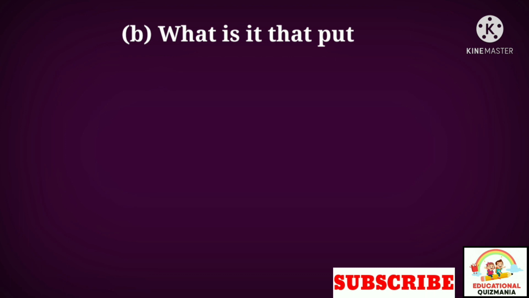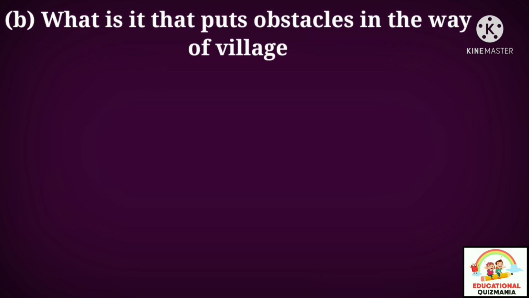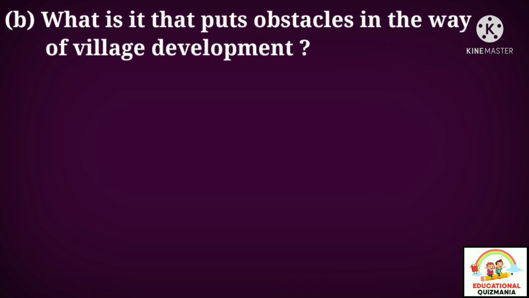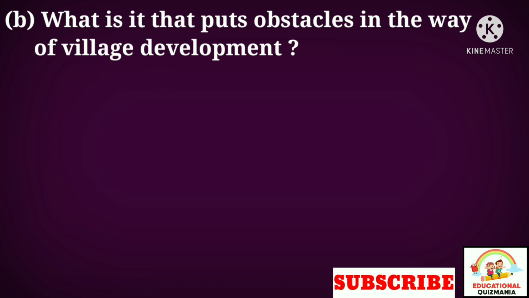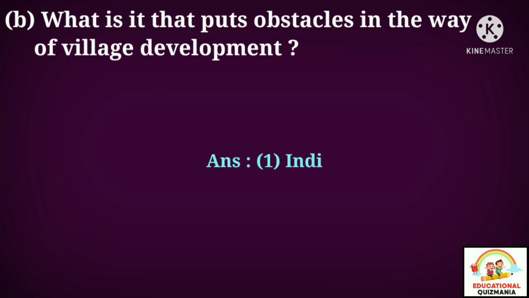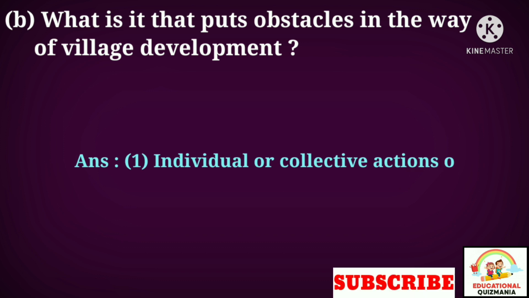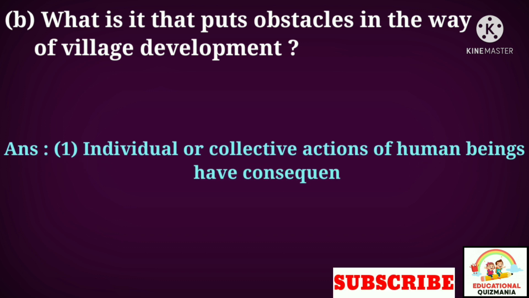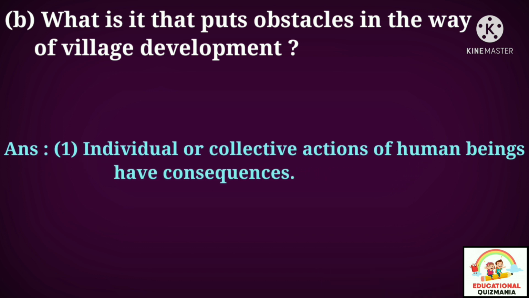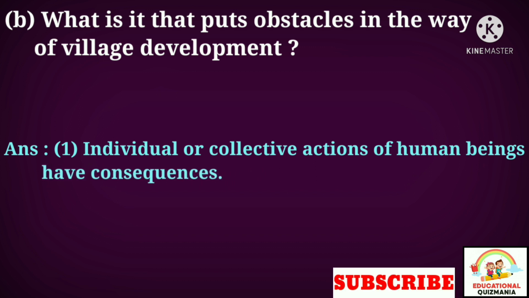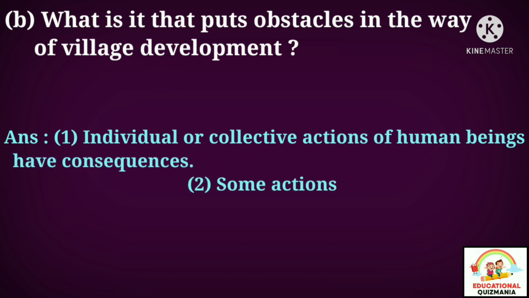B. What is it that puts obstacles in the way of village development? Answer. 1. Individual or collective actions of human beings have consequences. 2.